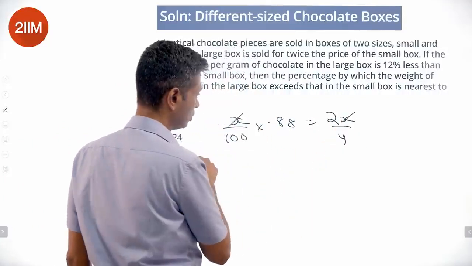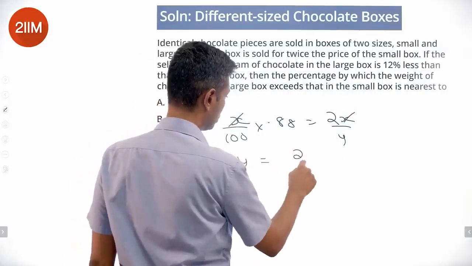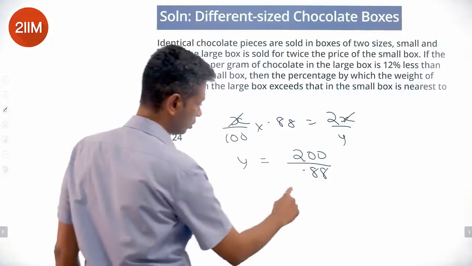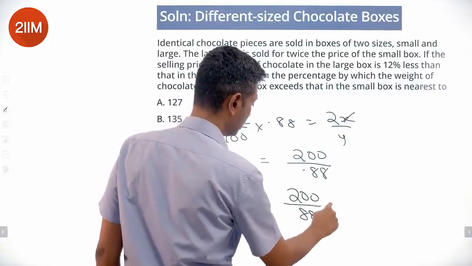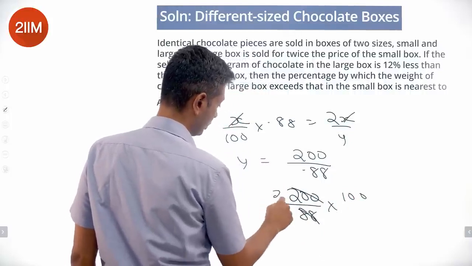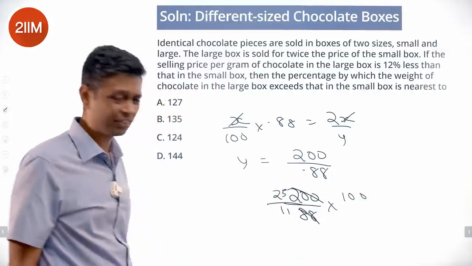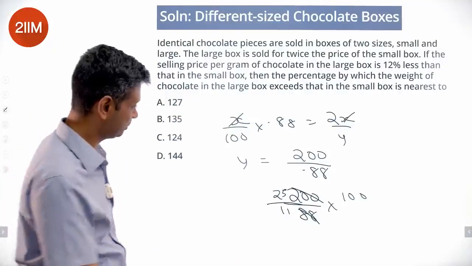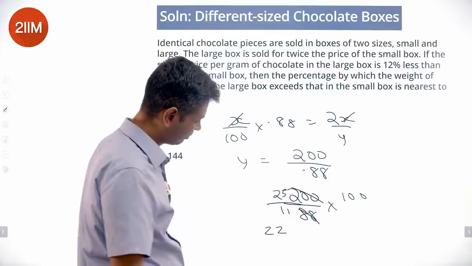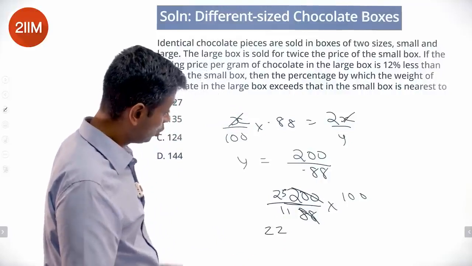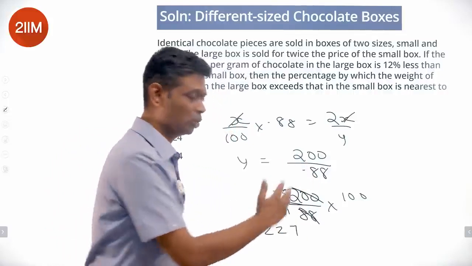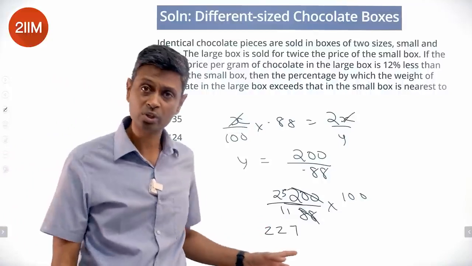The X gets knocked off, so Y equals 200 by 0.88, or 200 by 88 into 100. 100 by 44, 50 by 22, 25 by 11. 25 by 11 into 100. 25 by 11 should be 2 times. 3 by 11, another 2 times. 30 by 11, 22 goes off, another 7. It is 22.7, so somewhere around 227. That's what this number should be, 2.27, 227.